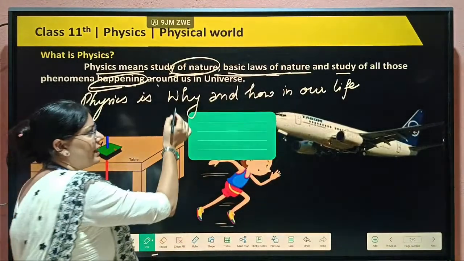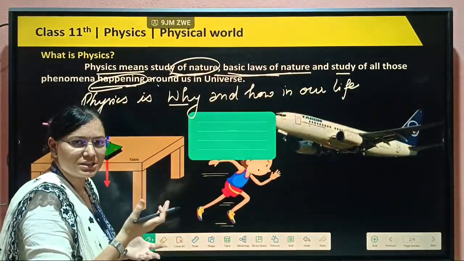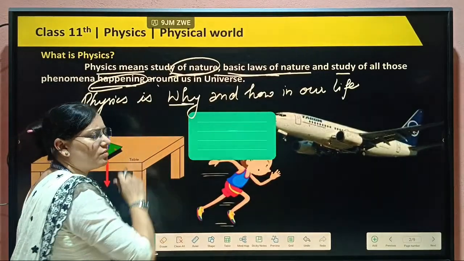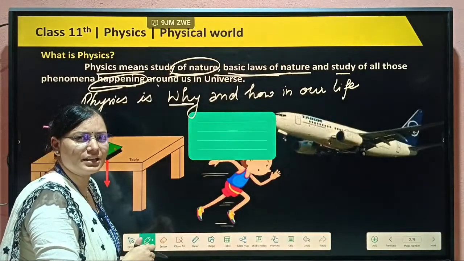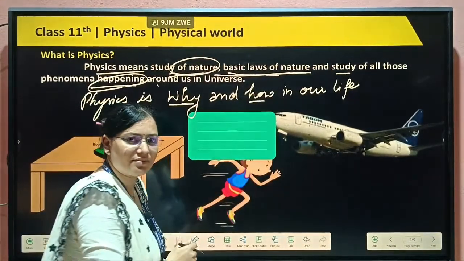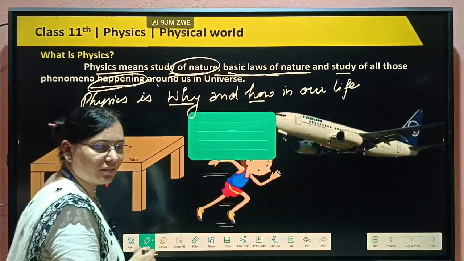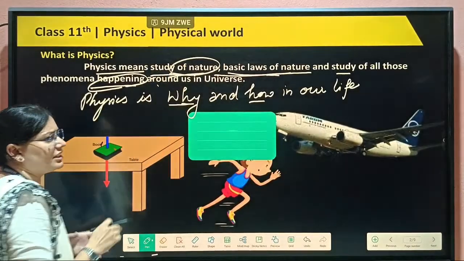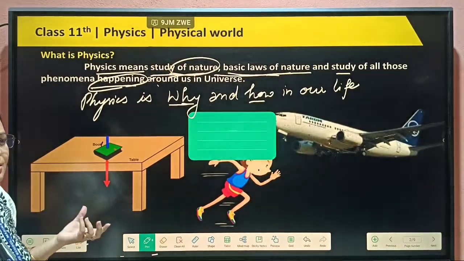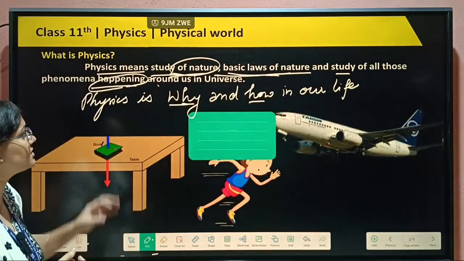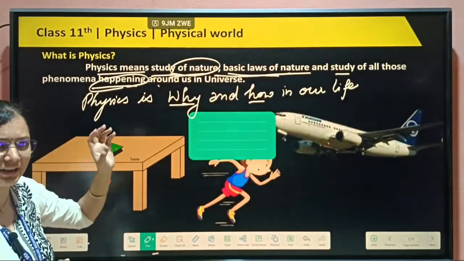When we are playing, why does a ball thrown backward or forward always come in the downward direction in the end? Why? There will be only physics. How is anything possible in our life? Also there will be physics only. So physics depends upon your study of nature. Anything in our surroundings is physics only. In real life, the scope of physics is so wide, we can say.